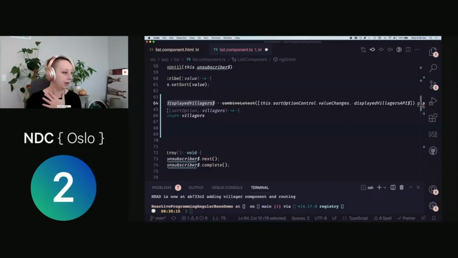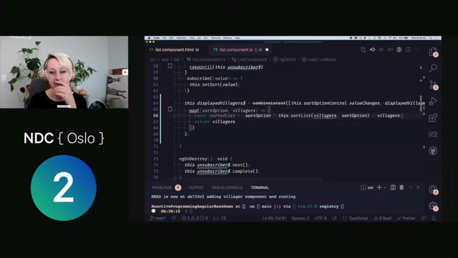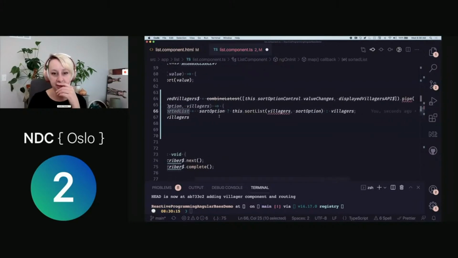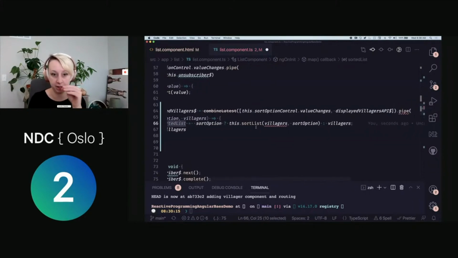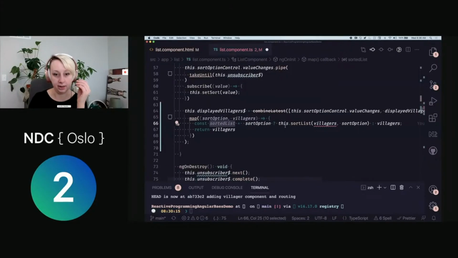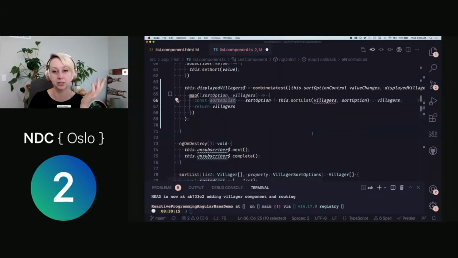All right. So we're just going to take something like this. And we care about our sort option here. So I'm going to just have this const where it's going to be a sorted list based on whether there's a sort option or not, and then call my sort list method that I've already written. This is not picking up my type very well.